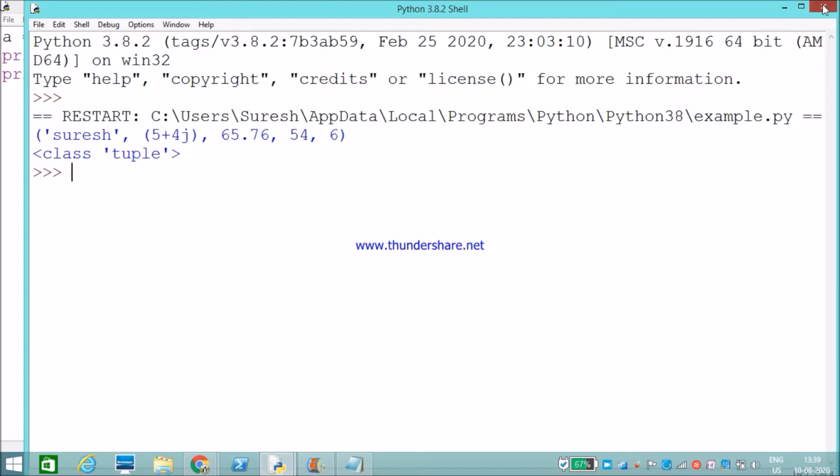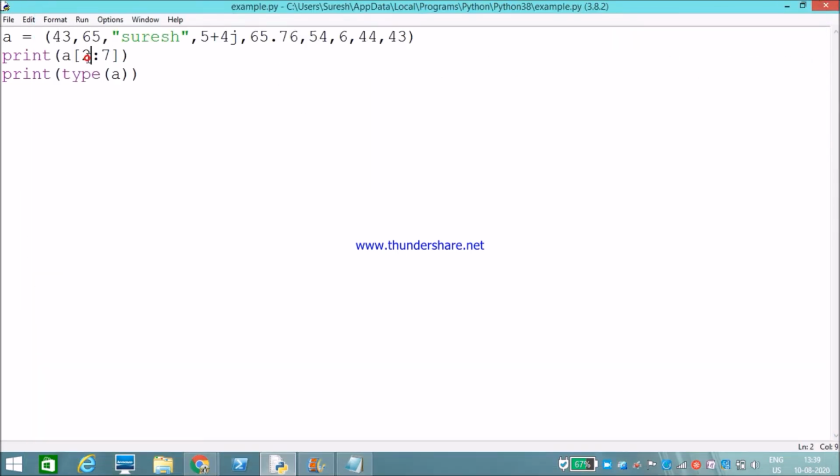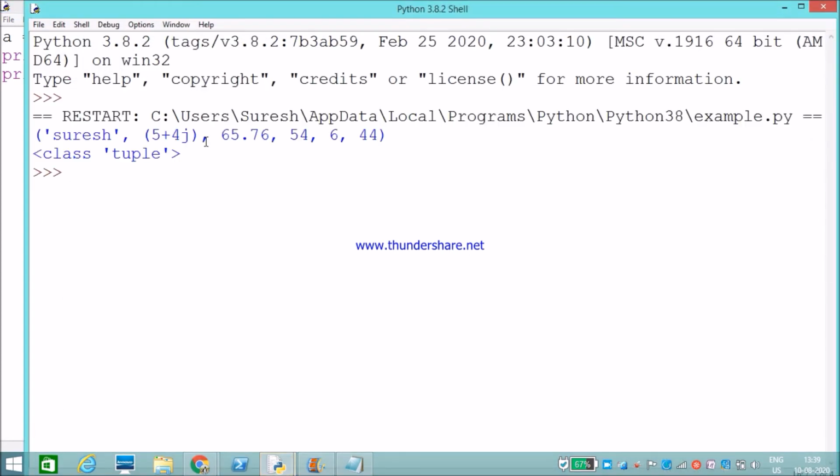Okay, we can also use negative index. For example, minus 7, minus 1. Okay, it is the same as that of a list, but it is an immutable data type. Okay, we can't change it.